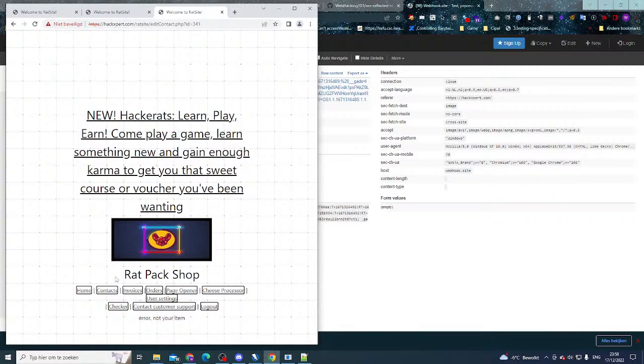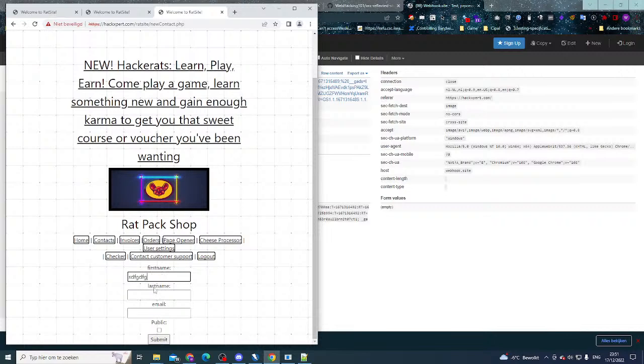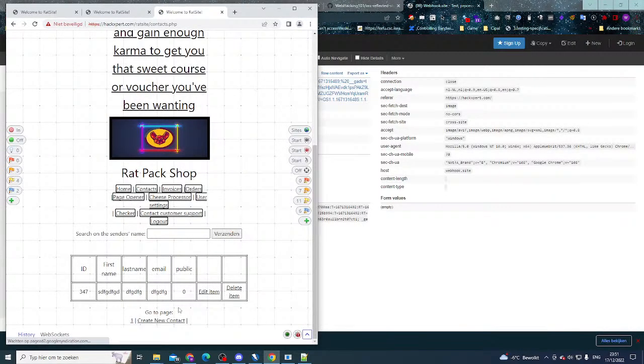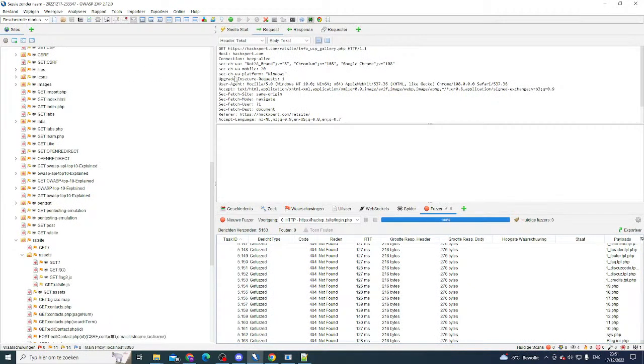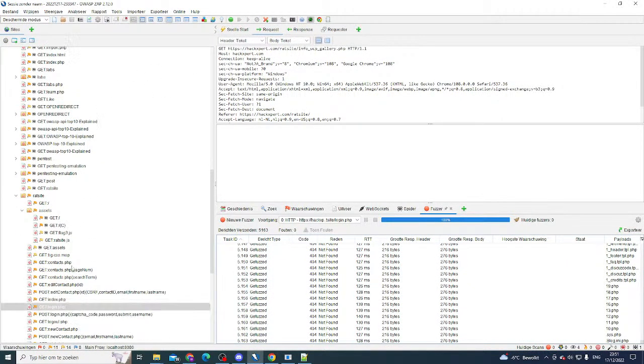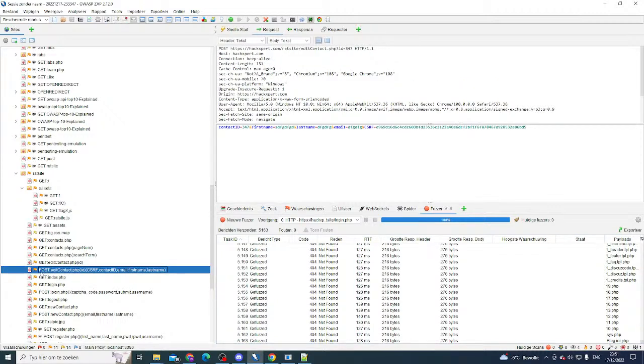Unfortunately, it's not my item, so I cannot edit this contact, or at least I cannot view this contact specifically. But I wonder what happens. Let's create a new contact. Let's submit this contact then. There we go, so we have a contact. Now let's see what happens if we edit our contact and we go into Zap, but we edit another contact than we've been editing right now. So we might also see a post request. There we have it, to edit contacts.php.